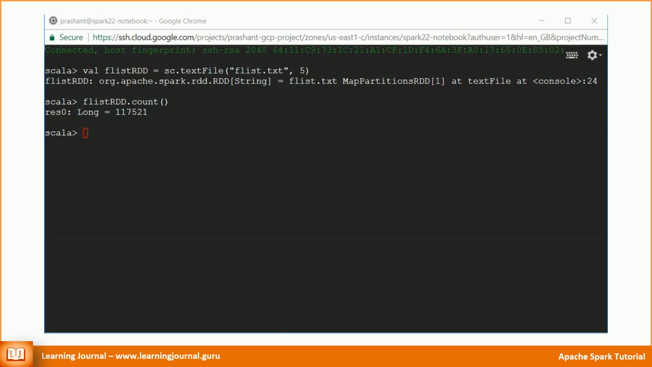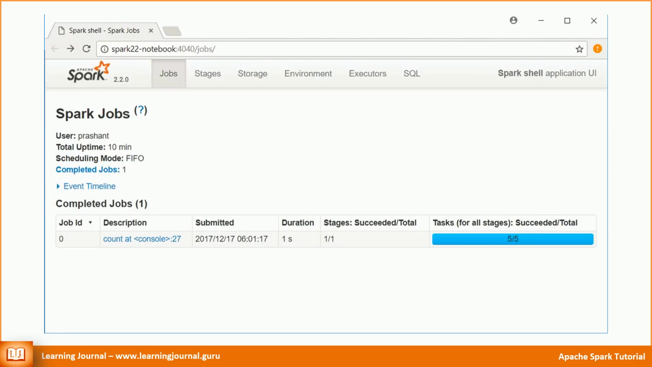I'll show you what happens under the hood. Here we are. What do you see? One job, one stage, and 5 tasks. Let's try to understand these three things. We asked for the count, and hence Spark started one job. A job to calculate the count. Spark breaks this job into 5 tasks because we had 5 partitions. One counting task per partition.